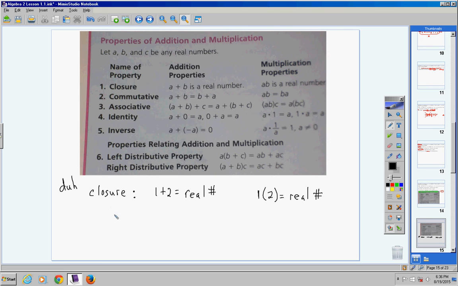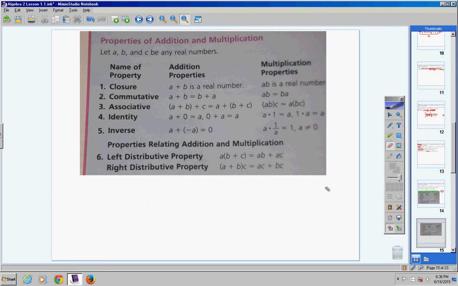So what is the premise of closure? To me, it's really a waste of time, but we'll teach it. It's in the book, that's fine. It's saying if you add 2 real numbers, you'll get out a real number. I mean, that's just obvious. If you multiply 2 real numbers, you get out a real number. That really is obvious, okay? Let's continue on to number 2.